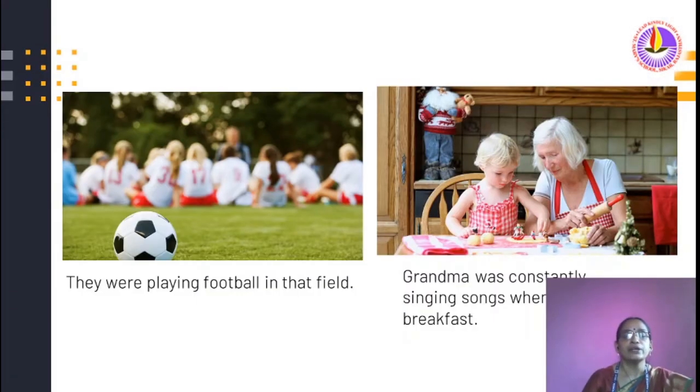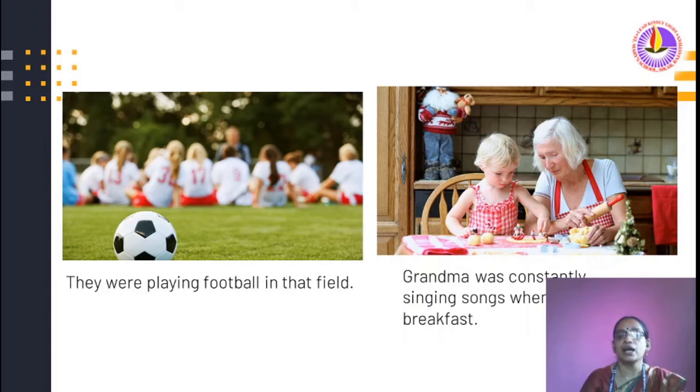Look here, they were playing football in that field, but at present they are all resting. So earlier that work happened, that it was a continuous function. That means playing football, continuous action.